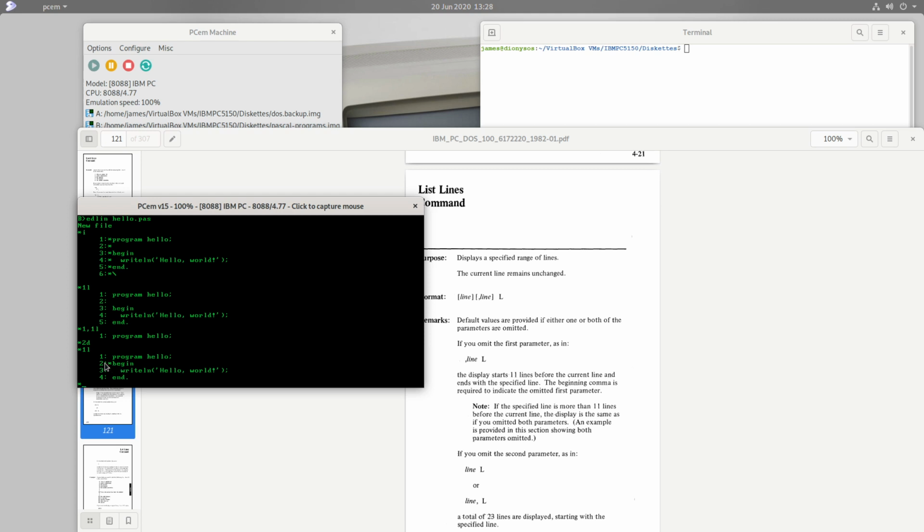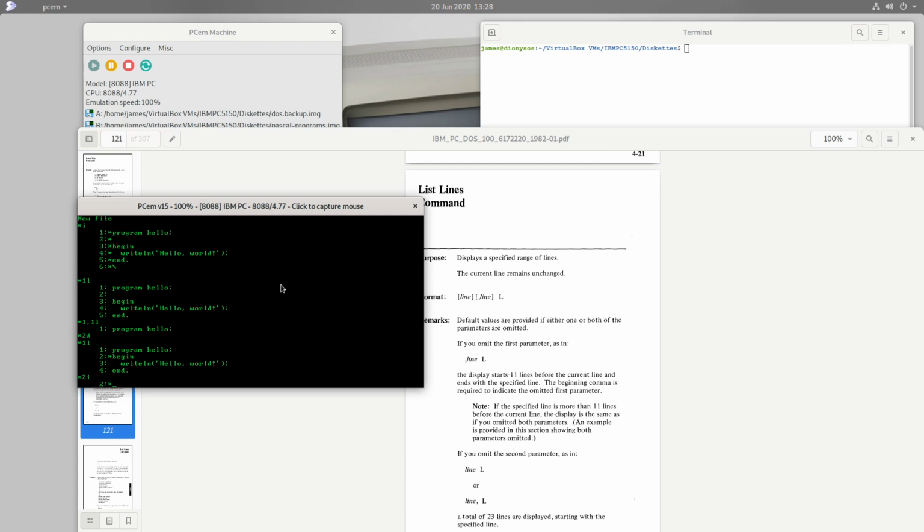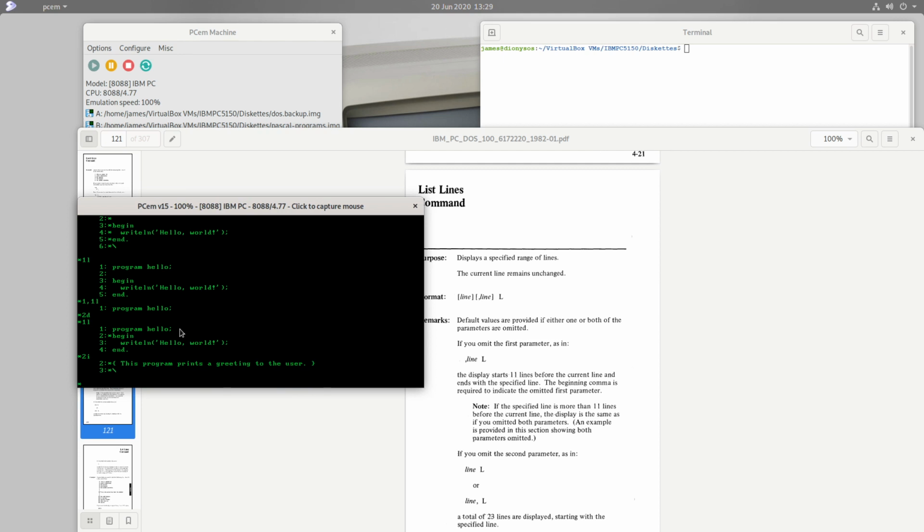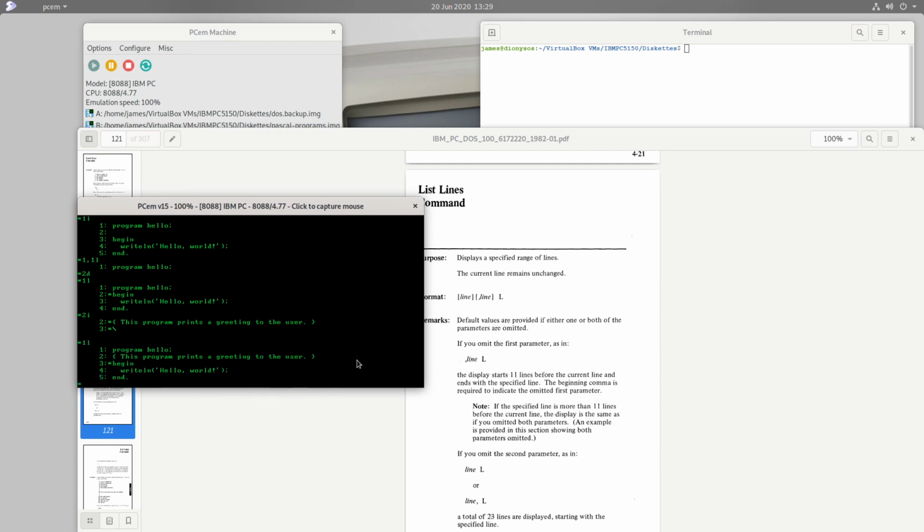Now maybe we want to insert a comment here instead, in between lines 1 and 2, and so I can insert at line 2. I can specify the line number and then the insert command again. So now I'm adding a new line 2, and what is now line 2 will become line 3. Comments in Pascal use curly braces. And this program, just to write what it does, prints a greeting to the user. Something like that. There we go. That's all we wanted to insert. So again, we press Control Break. Now let's have a look at what we're doing, and we can see our line is in here.